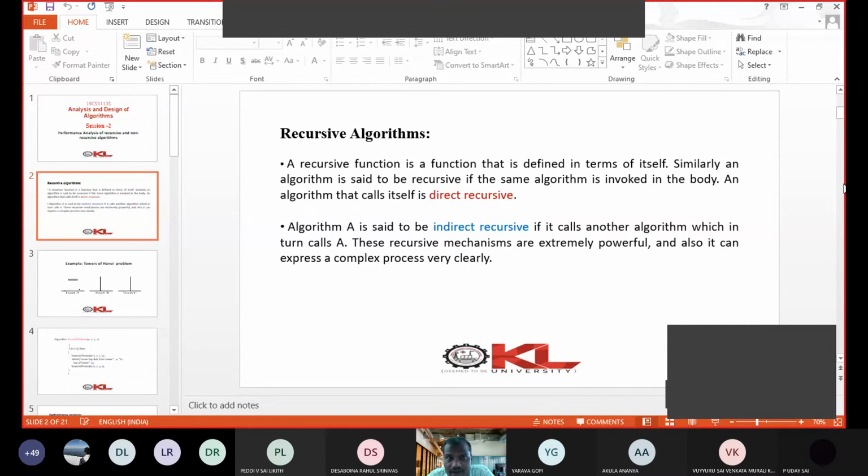Whereas in indirect recursion, function A calls function B, and function B in turn calls function A. So that is what indirect recursion means.